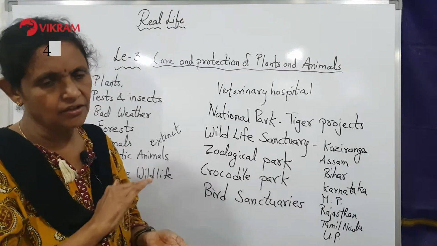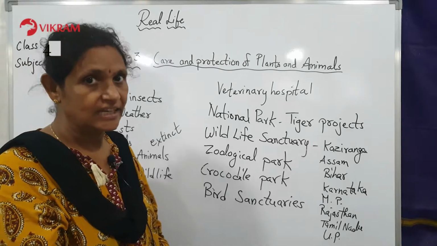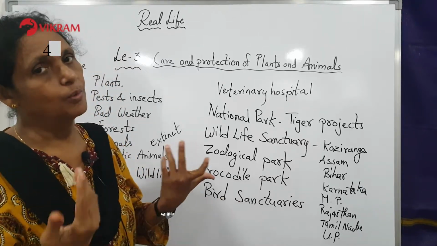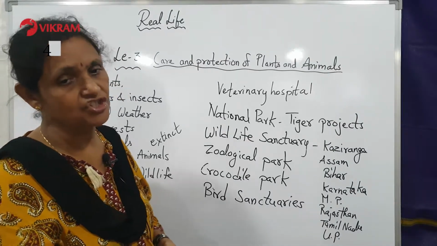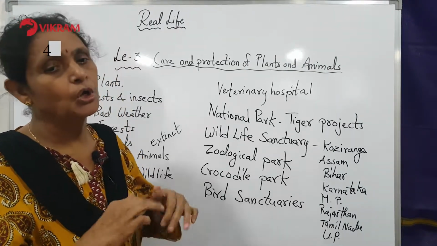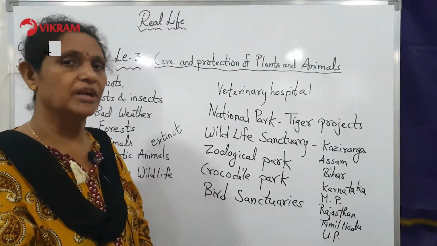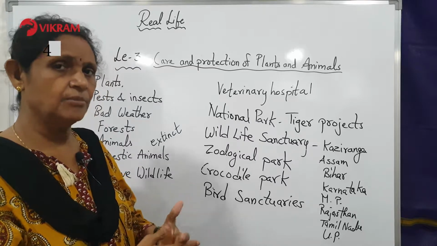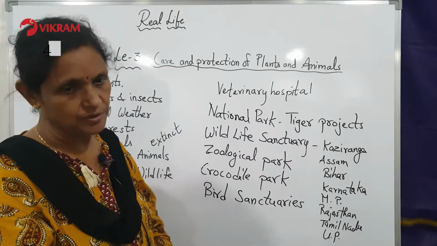Deforestation, that means cutting down the forest, results in a decrease of forest area and wild animals. So when you cut down the forest, wild animals will go away and there will be no rains also. Deforestation is very bad. So you have to grow plants. People plant trees in large numbers during Vana Mahotsav. Yes, during that time you can plant a lot of trees. This is a government program, Vana Mahotsav.